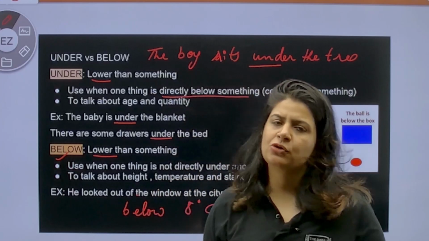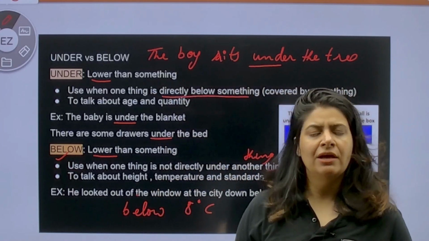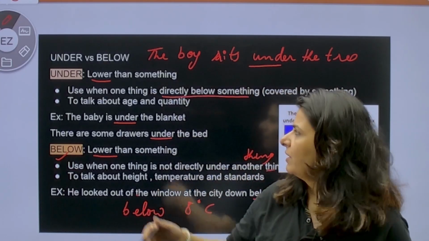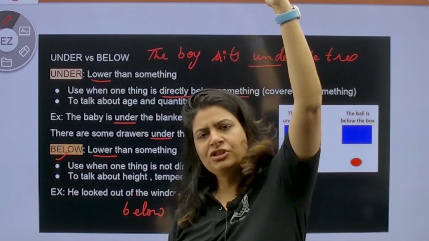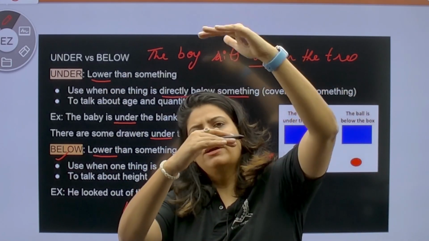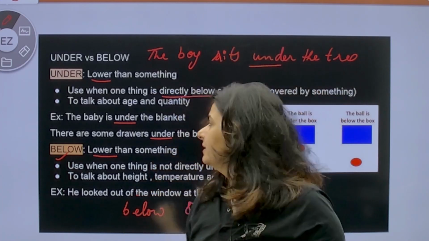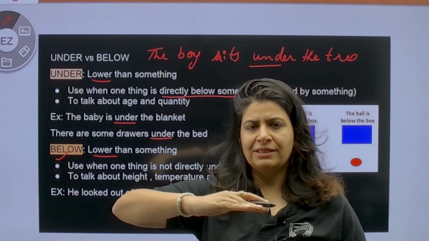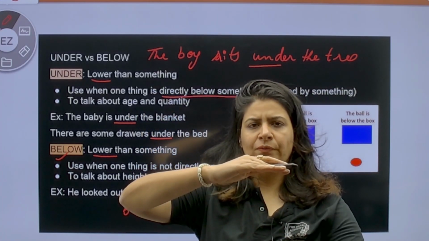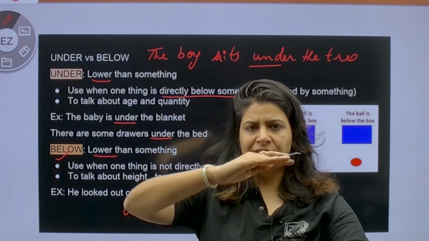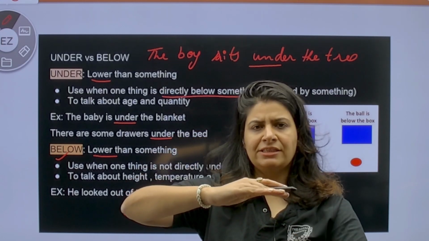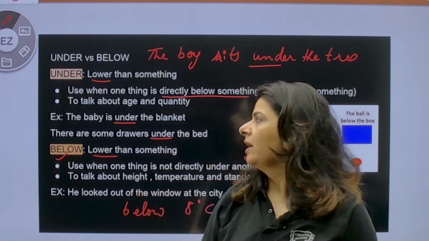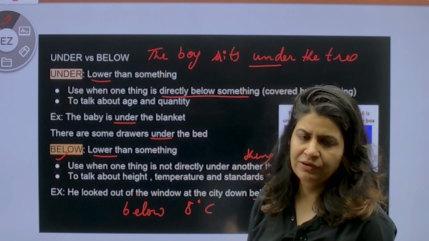Same difference जो हमने above और over का किया था, वही same concept under और below के अंदर imply होता है. ठीक है. Above is much higher, over is also higher, but above is more higher. Similarly, under and below: this is under and this is below. Okay. So it's a lowering position. Under, and under से नीचे, that is your below. I hope the concept of under and below is clear to you.